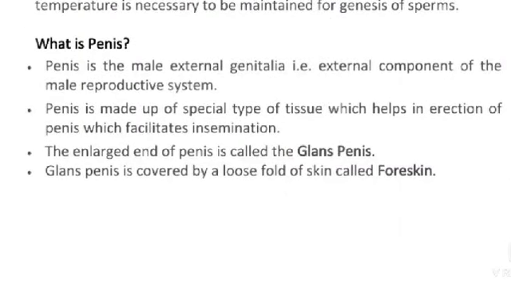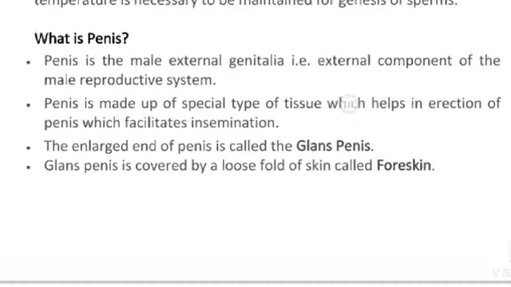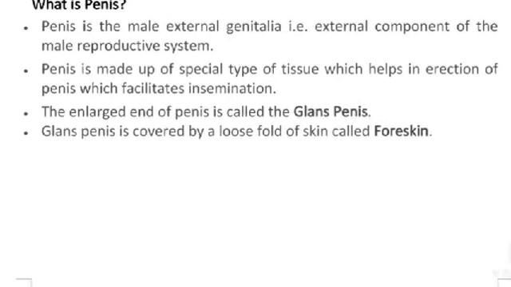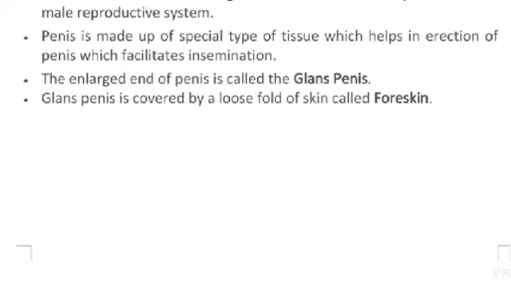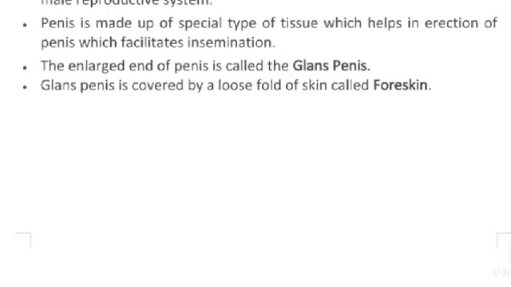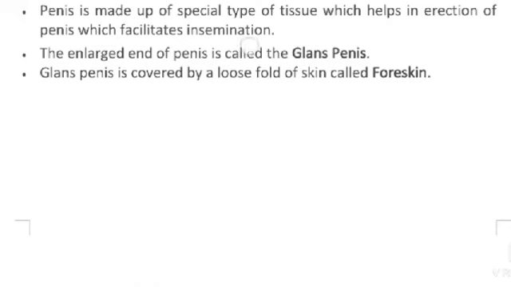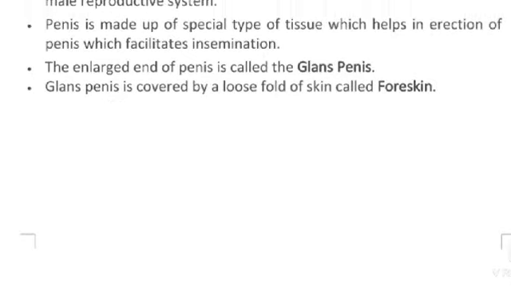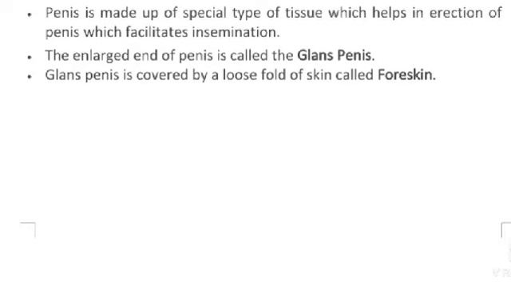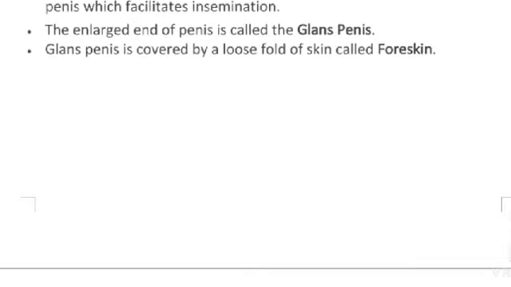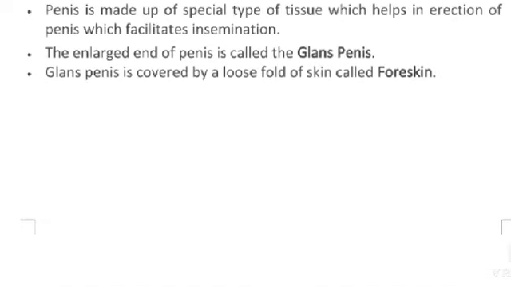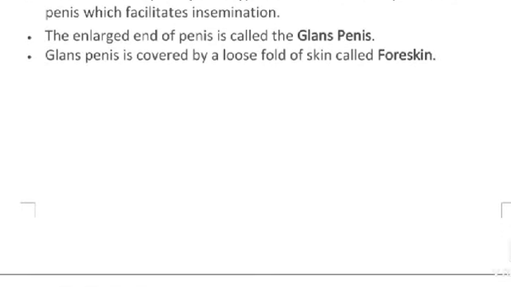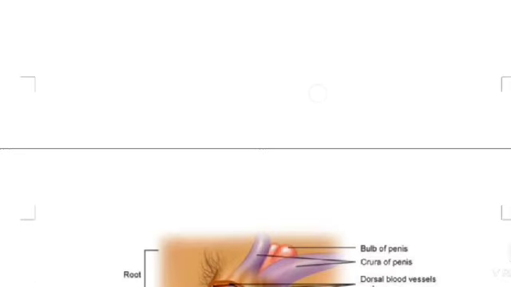What is the penis? The penis is the male external genital, that is, the external component of the male reproductive system. The penis is made up of a special type of tissue which helps in erection of the penis, which facilitates insemination. The enlarged end of the penis is called the glans penis. The glans penis is covered by a loose fold of skin called foreskin.